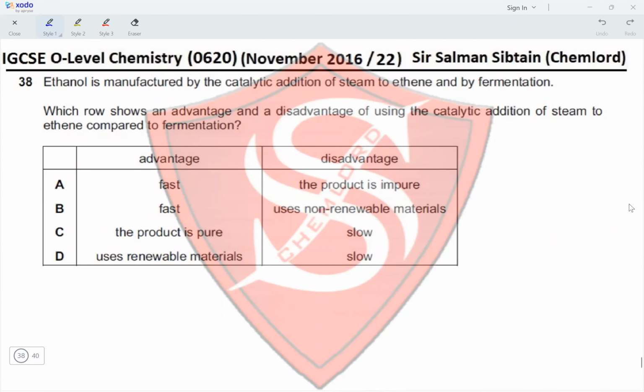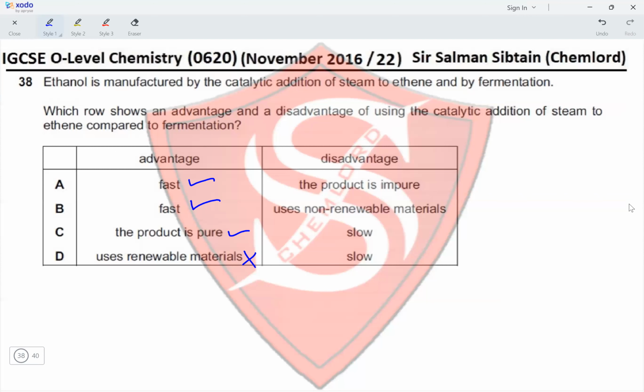Question 38. Ethanol is manufactured by the catalytic addition of steam to ethene and by fermentation. Which row shows an advantage and a disadvantage of using catalytic addition of steam to ethene compared to fermentation? So the advantage is the reaction is fast. Yes, this can be an advantage, definitely. The product is pure. No, if we distill the product from fermentation, that is also pure. So this is an advantage as well. Uses renewable materials? No, fermentation uses renewable materials. So option D gets eliminated.